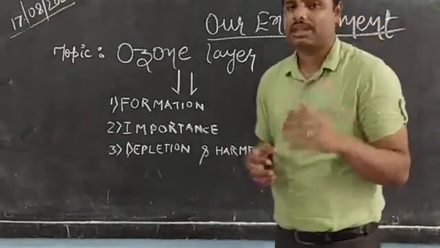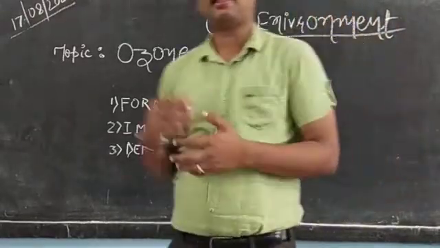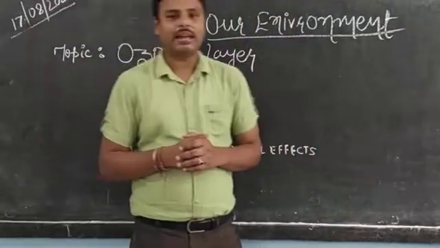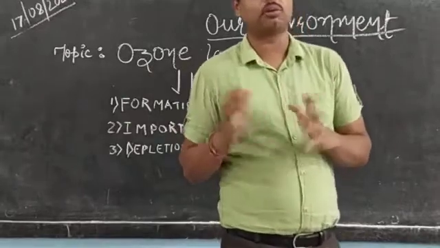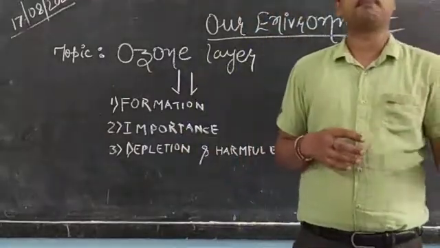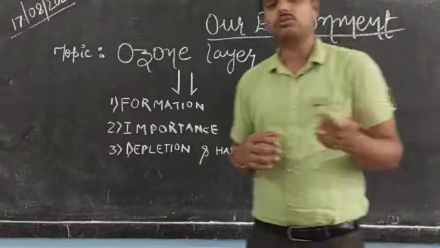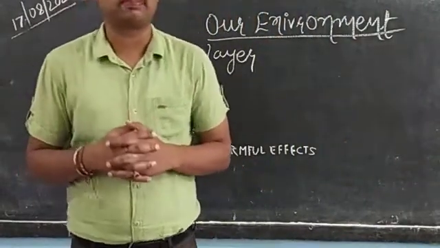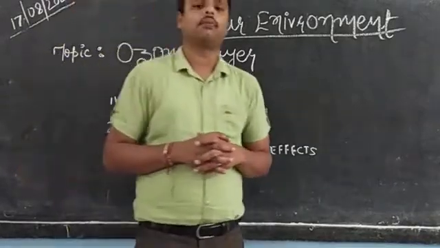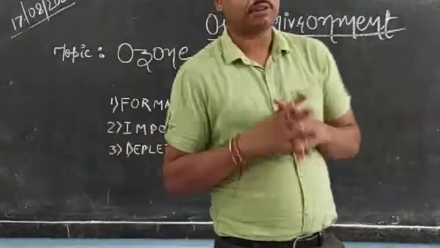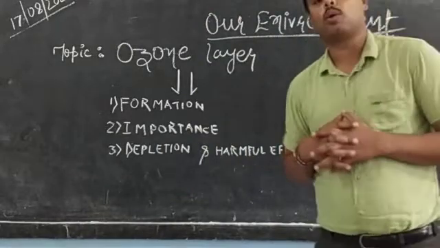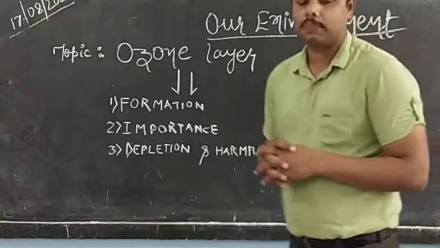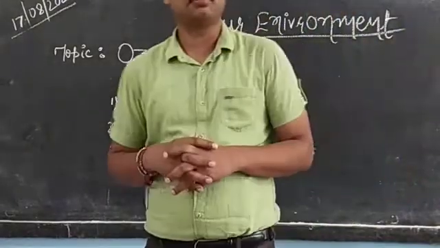Human sustenance is not possible, human life is not possible without the help of the ozone layer. It plays a vital role in the growth and development of one's body, one's immunity system, and the regular maintenance and balance of the body. So it's our duty to protect and promote the ozone layer, and we shall take a pledge that we will not disturb the ecological balance of the environment.